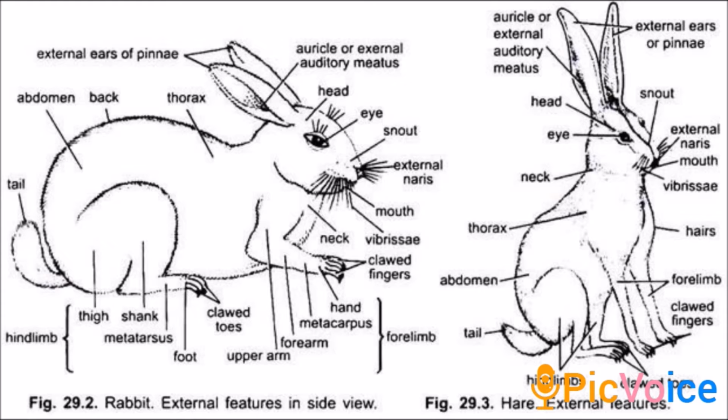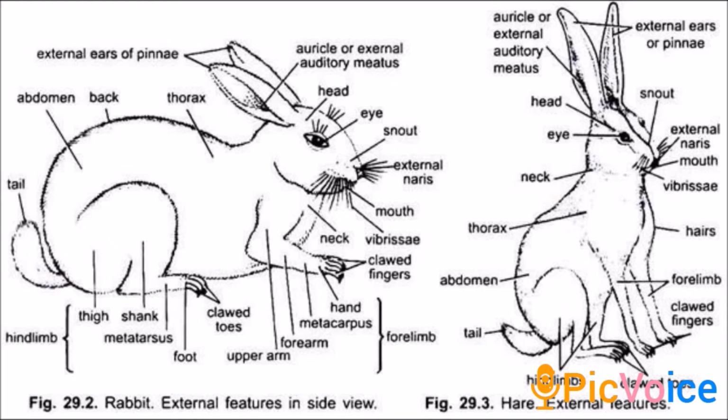Then the anus is present at the posterior part of the abdomen, at the base of the tail, as you can notice. In females, a vulva is present on the ventral side. In males, the penis is present on the ventral side, and the male has a pair of testes enclosed by scrotal sacs. Coming to the tail, it is very short and it gives signals to other rabbits in the event of danger. If anyone is in danger, it will signal the others using its tail.